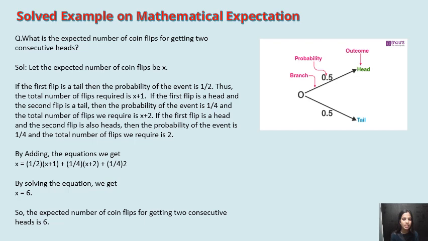By adding these equations, we get x is equal to 1 by 2 into x plus 1, plus 1 by 4 into x plus 2, plus 1 by 4 into 2. By solving the equation, we get x is equal to 6. So the expected number of coin flips for getting two consecutive heads is 6.